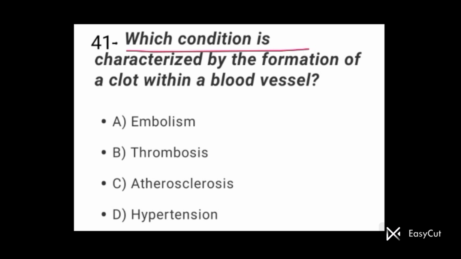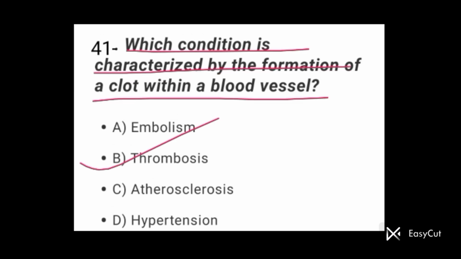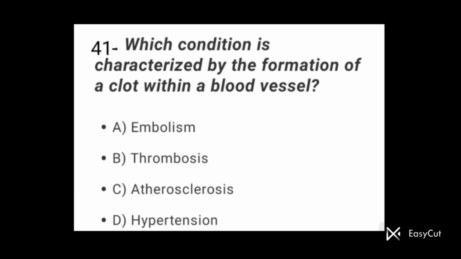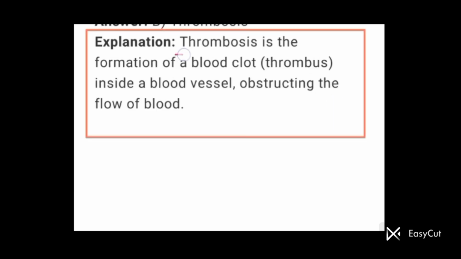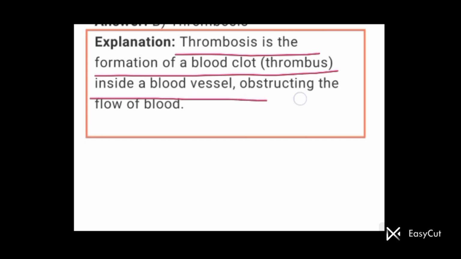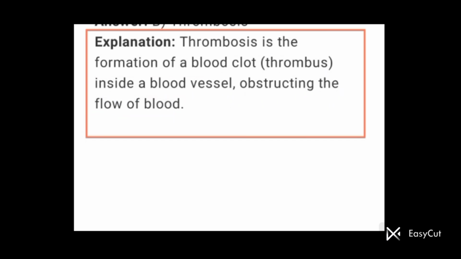Question number 41. Which condition is characterized by the formation of a clot within a blood vessel? अगर blood vessel में clot form हो गया है तो उस condition को क्या बोलेंगे? Thrombosis. Option B is the correct option for question number 41. So thrombosis is the formation of a blood clot, thrombus, inside a blood vessel, obstructing the flow of blood.